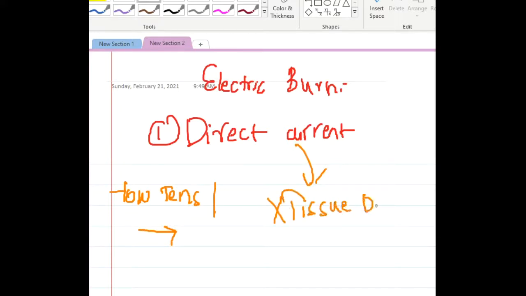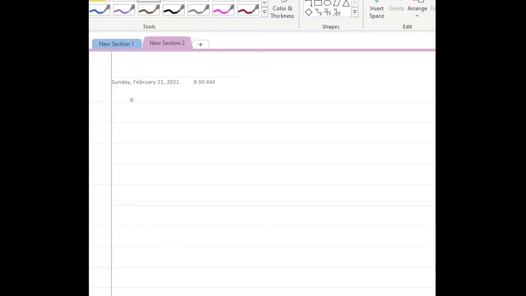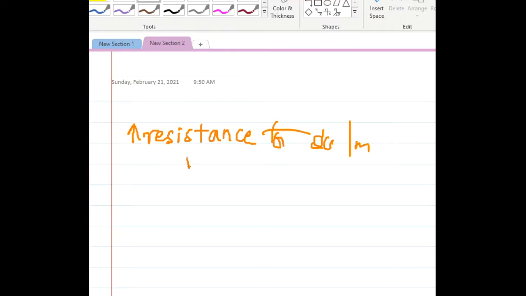Why? Because there is increased resistance of skin or muscle. So this will result in formation of small deep burns at the site of entry and exit.